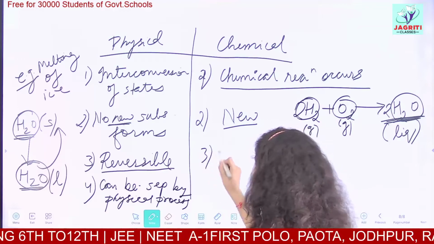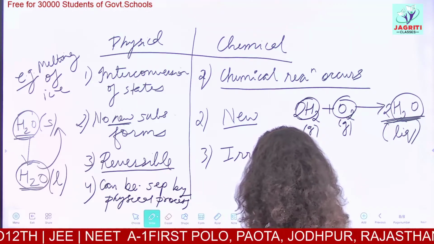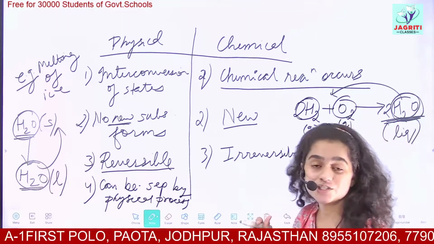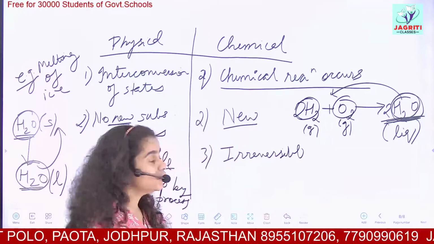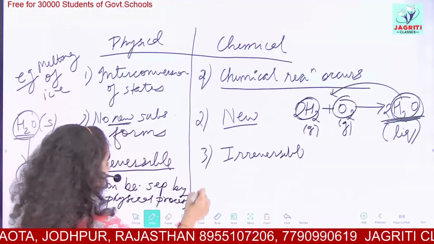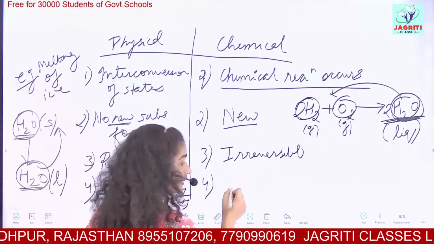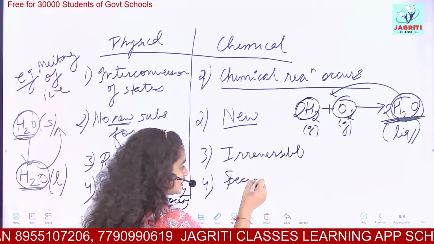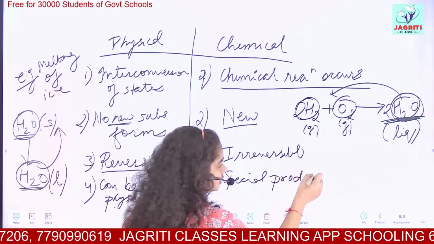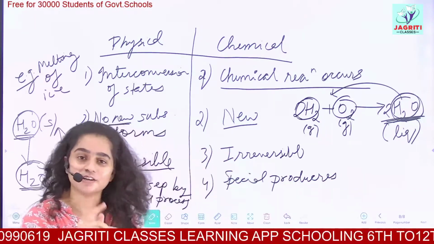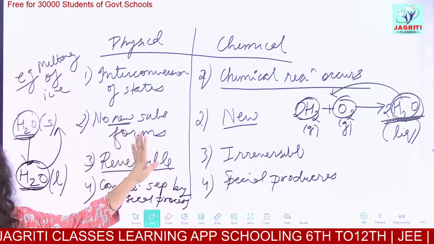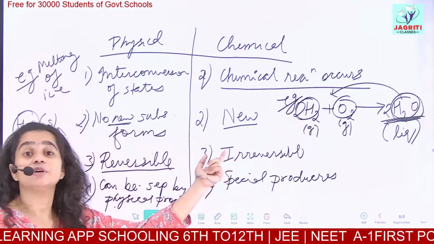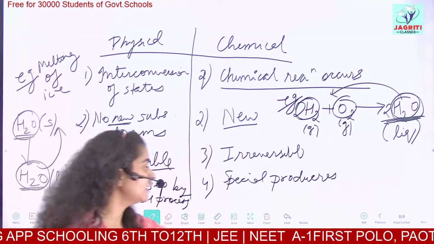Then the next is, these changes are generally irreversible. Irreversible means you cannot convert this water again into hydrogen and oxygen. It is a really difficult task to go back to the original reactants. And the fourth is, it can't be separated by physical methods. They require special chemical procedures. Special separation techniques are required for their separation. So these were the basic differences between physical and chemical change. The example of chemical change, as already mentioned, is the formation of water. So this was your chemical and physical change.